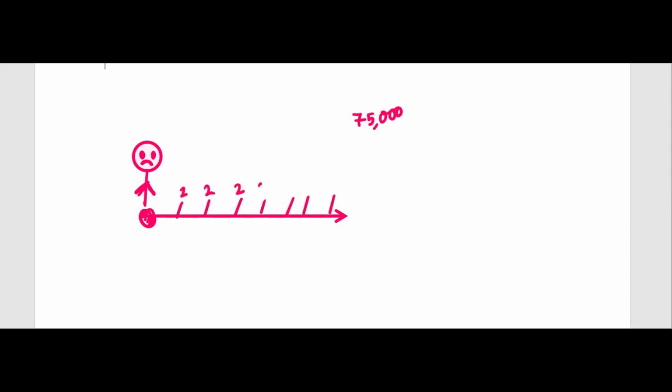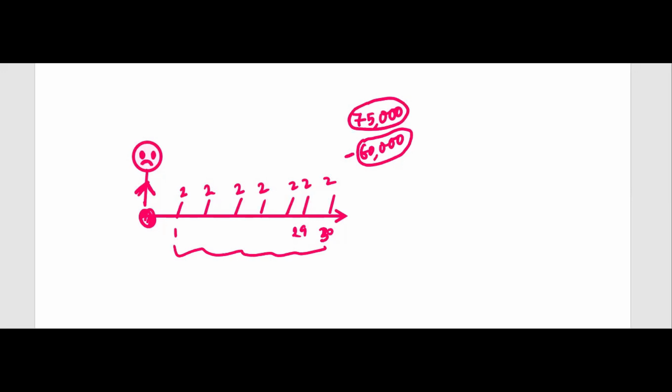I'm not considering interest rate now. And suppose 10 years, in 10 years time, you will save 10 into 2, 20,000. You make it 20, 20 into 2, 40,000, or make it 30. So in 30 years, you'll be able to save 60,000. So you know that this is a long time, 30 years. You think that these are monthly, 30 months. So you know that from the monthly income, you can save 2,000, and you will be able to save 60,000. I'm not considering the interest rate here, but you have to pay 75,000 anyway.